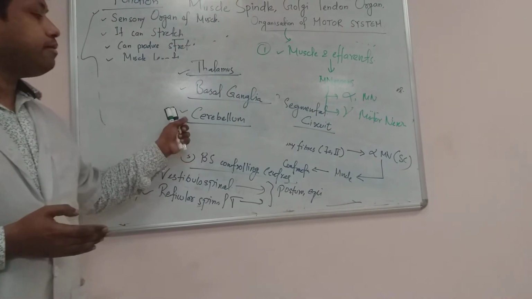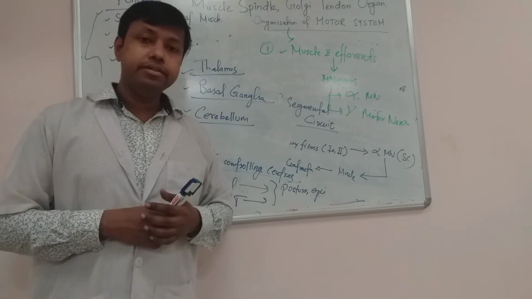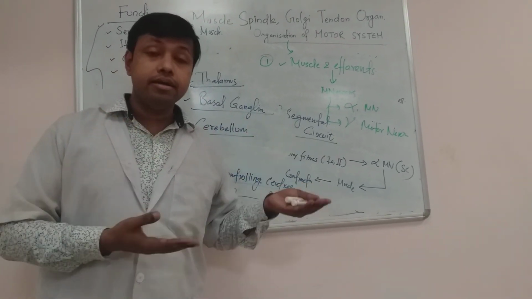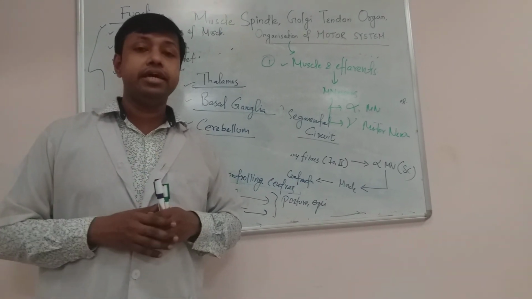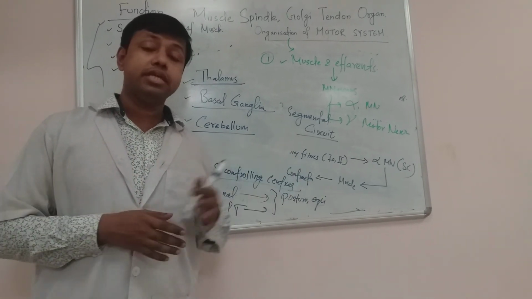Cerebellum lesion leads to various disorders related to motor movements, such as dyslexia, dysarthria, and dysdiadochokinesia.